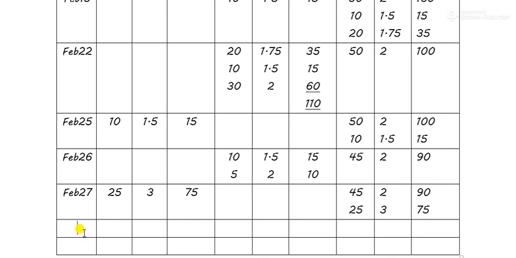Okay, now time to record the closing stock, Feb 28, correct? We already know that the number of units of closing stock is 75, right?